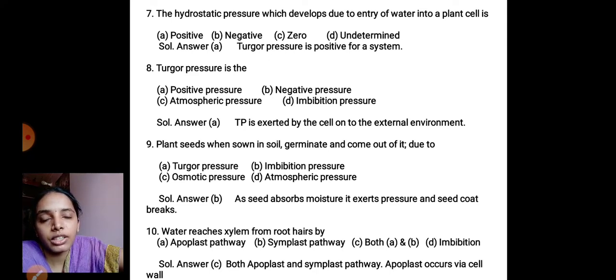So it was reflecting with a positive pressure. So the correct option for 8th question is A, that is positive pressure. Plant seeds when sown in the soil germinate and come out of it due to.